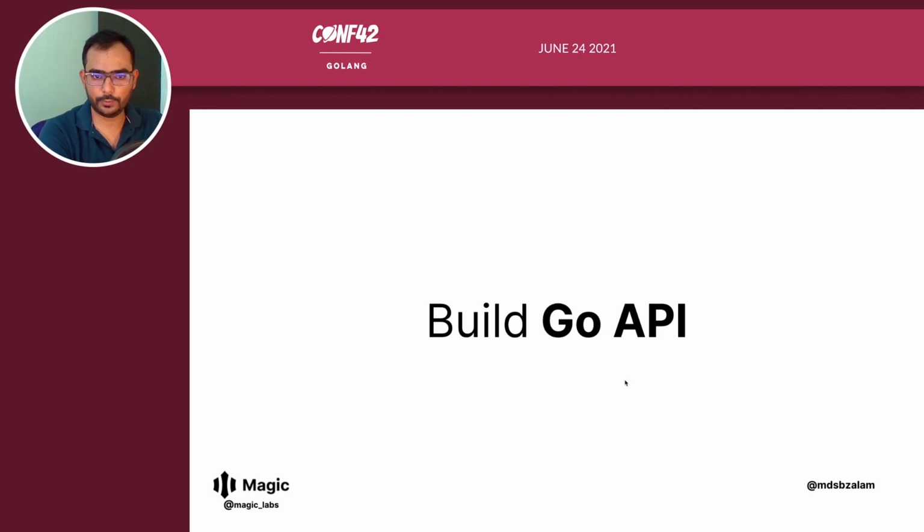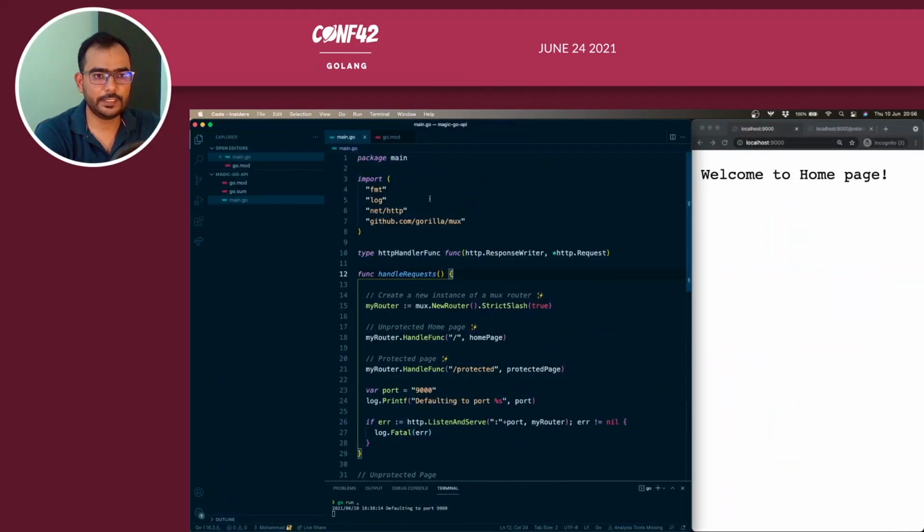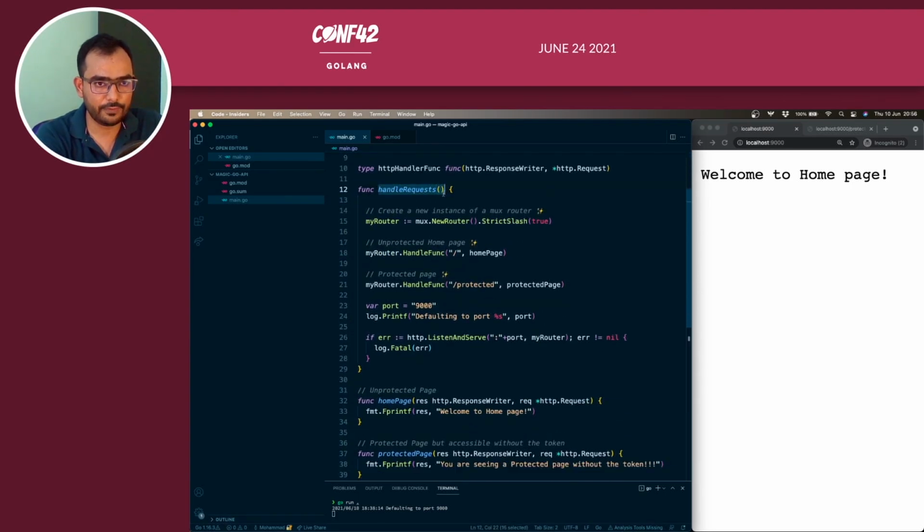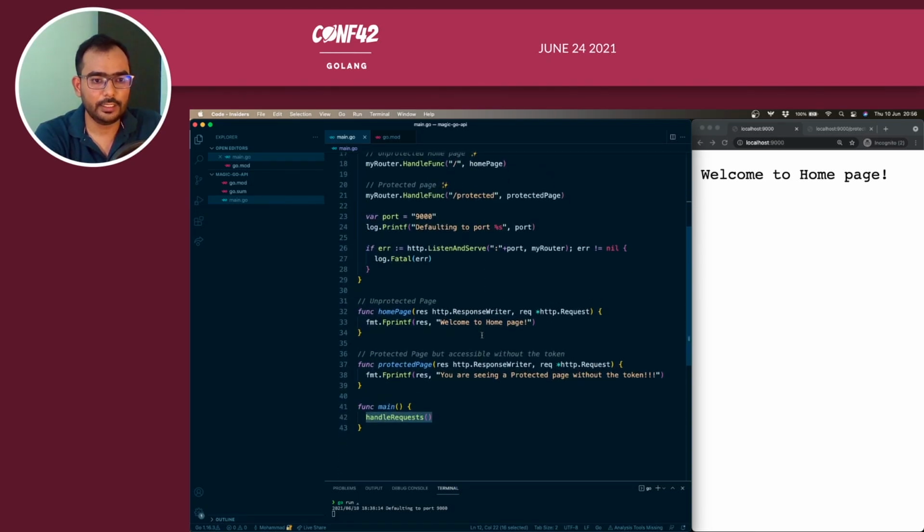So let us see how to build a Go API and how it looks. This is a simple Go API main.go file, which has the normal stuff, but I have used Gorilla Mux here to handle most of our routing. We have a bunch of imports, and then we have a handle request function, which handles most of the things. And then we have a home page, which returns a response, welcome to home page, as you can see here, and the server is running.